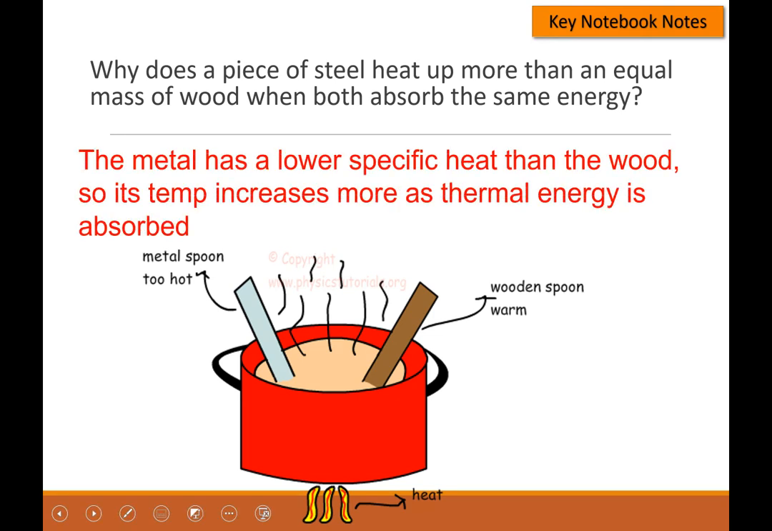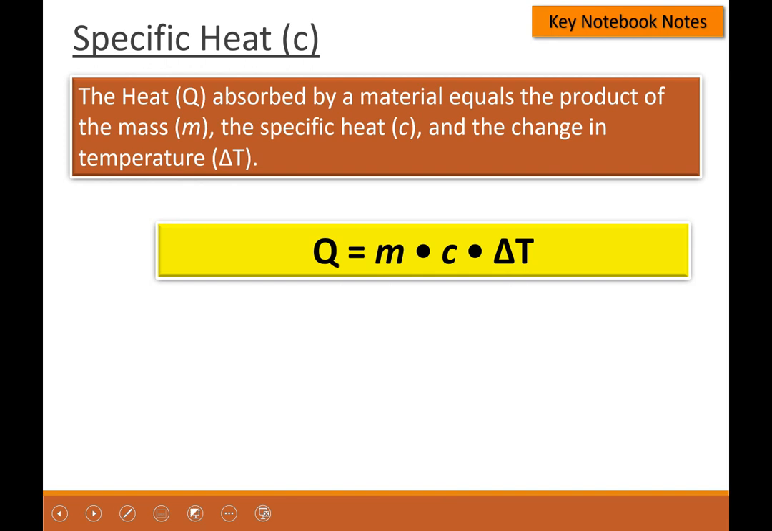Well, it has everything to do with its specific heat. The metal has a lower specific heat than the wood. Therefore, its temperature increases more as thermal energy is absorbed. Okay, it heats up faster. All right, so we're going to calculate specific heat.